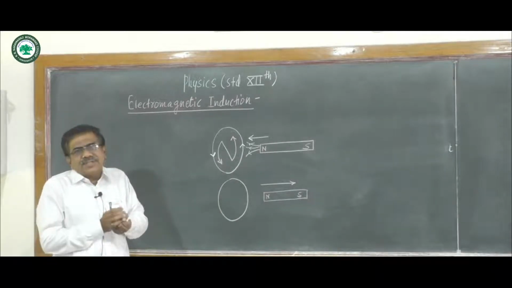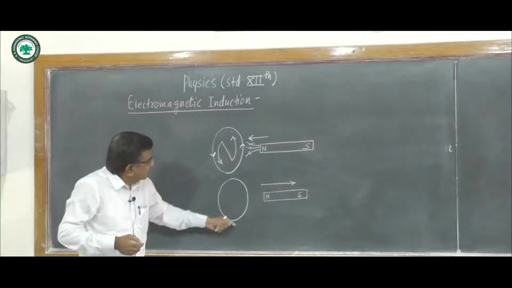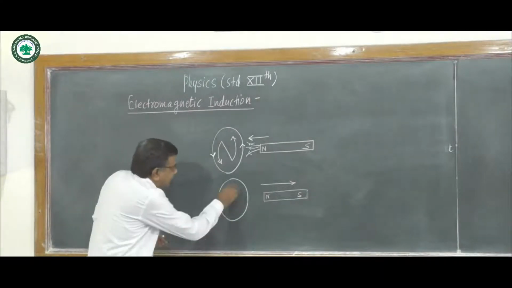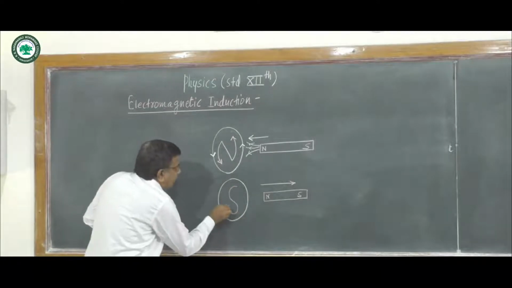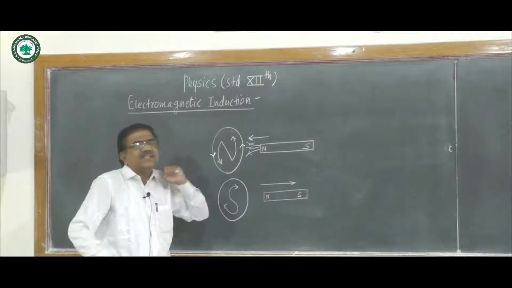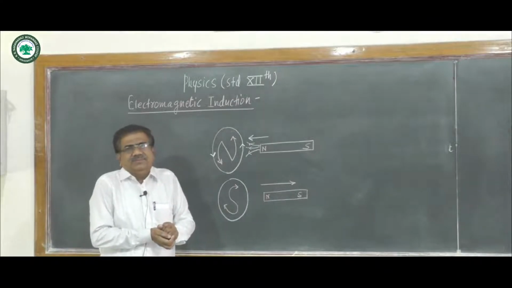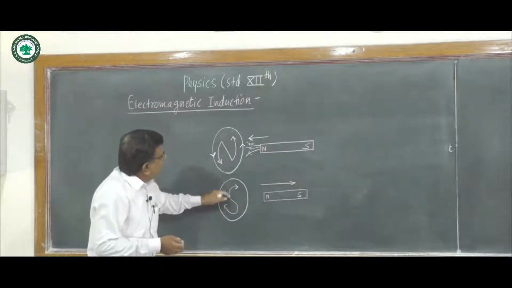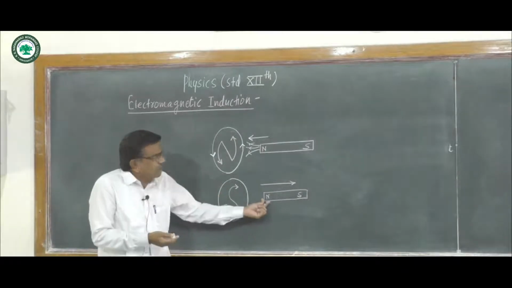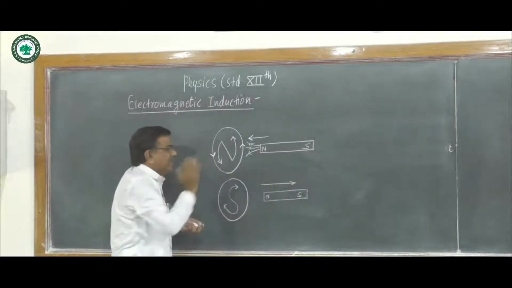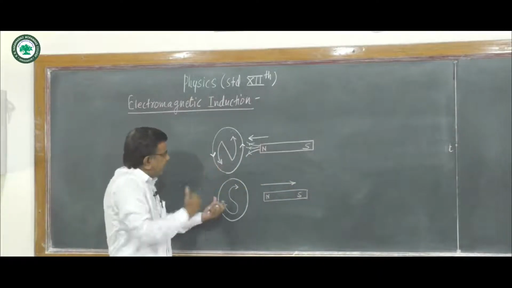Current is induced such that this coil behaves as a magnetic dipole, with the south pole of the dipole facing towards the north pole of the magnet, and it opposes its motion away from the coil.